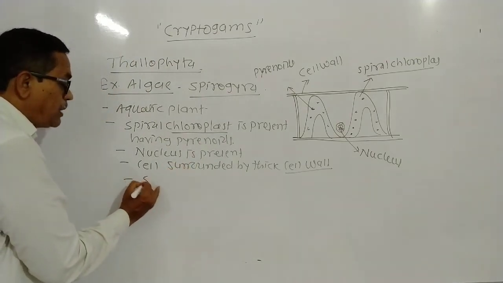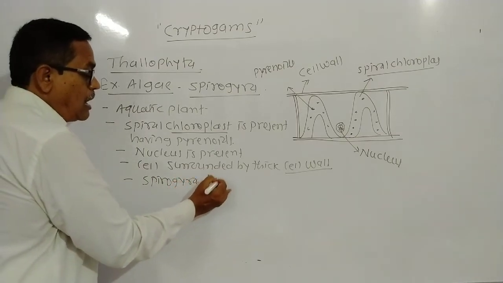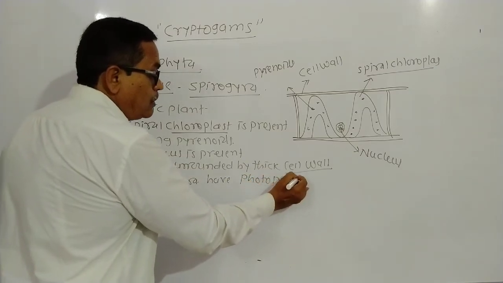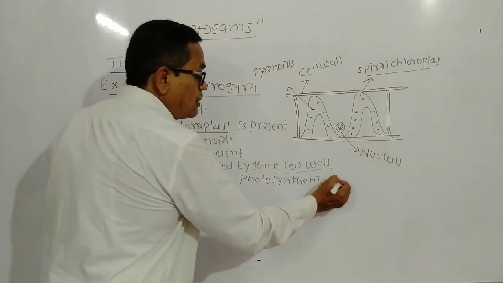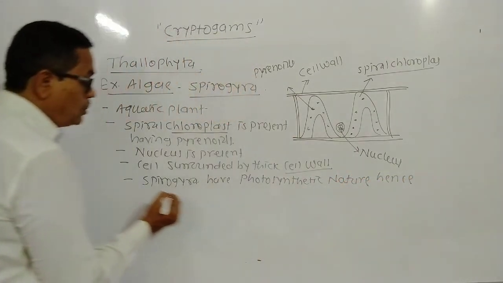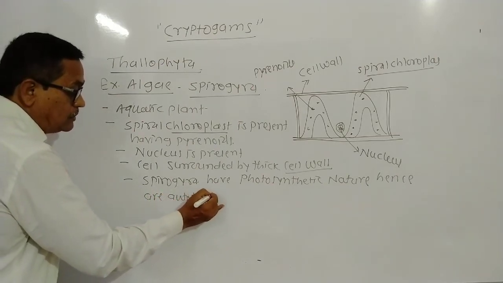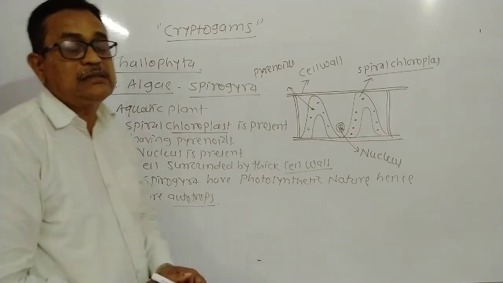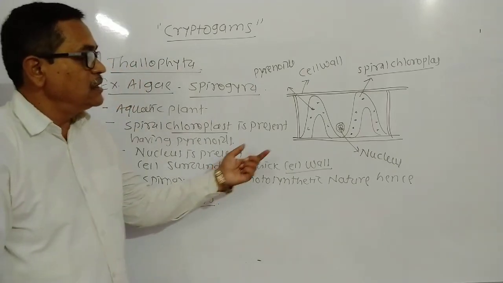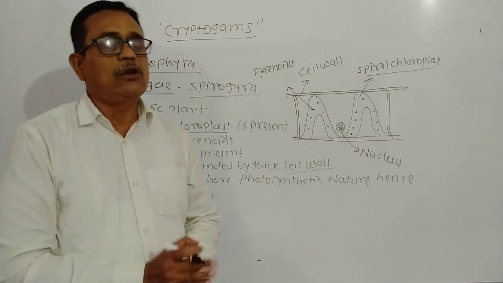Look here, Spirogyra has a photosynthetic nature, hence it is autotrophic, meaning it synthesizes its own food in the presence of sunlight. In this way, Spirogyra is an example of an autotrophic Thallophyta.